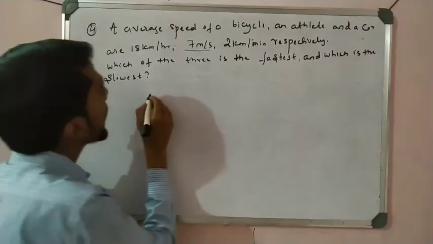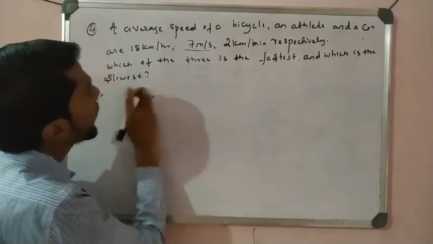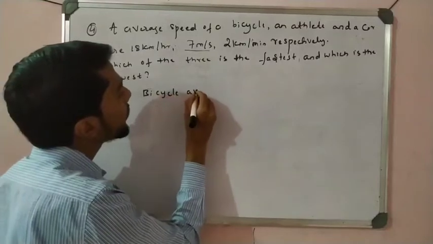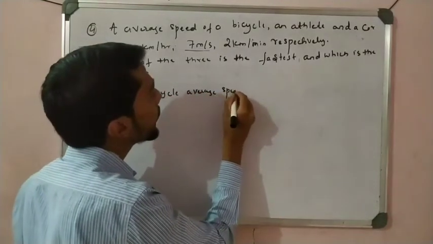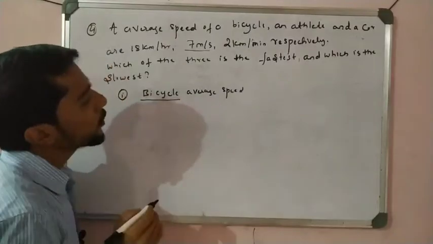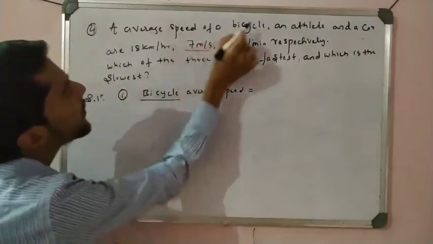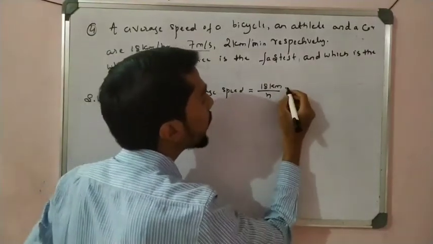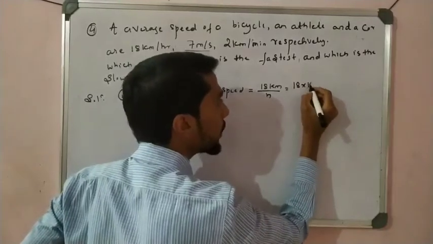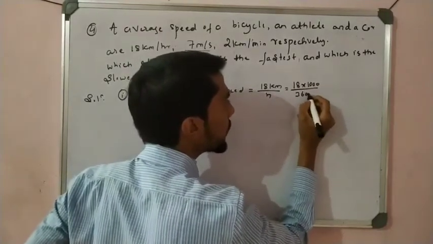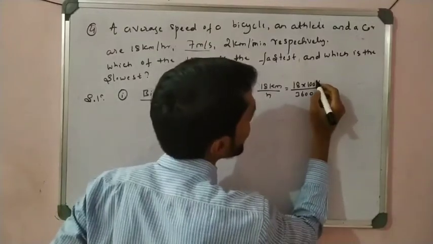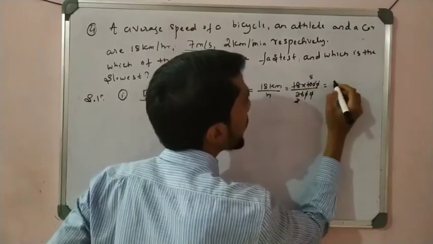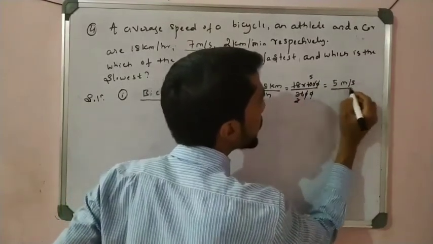So first, I take the first one, the bicycle's average speed. I can underline it here. What is the bicycle's average speed? It is 18 km per hour. We know how to convert into meter per second. 18 km is 1000 meters, and an hour is 3600 seconds. Simple, zero cancels, zero cancels. Now 18 divided by 18 is 1, 3600 divided by 18 is 200, so it is 5 meter per second. Okay, this we get, right?